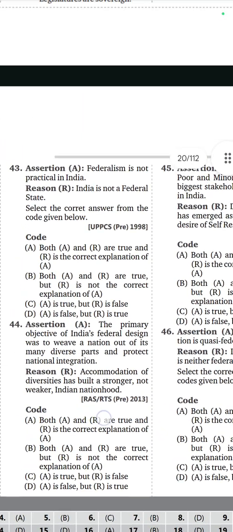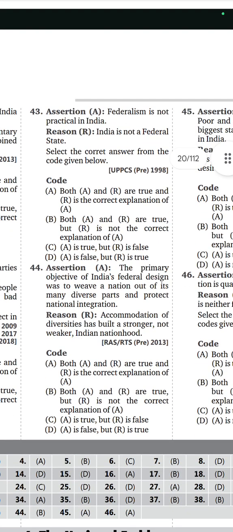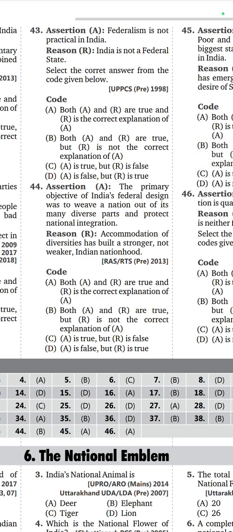43rd question. Assertion: Federal is not practical in India. Reason: India is not a federal state. Option is C. A is true, but R is false. 44th question. Assertion: The primary objective of India's federal design was to weave a nation out of its many diverse parts and protect national integration.